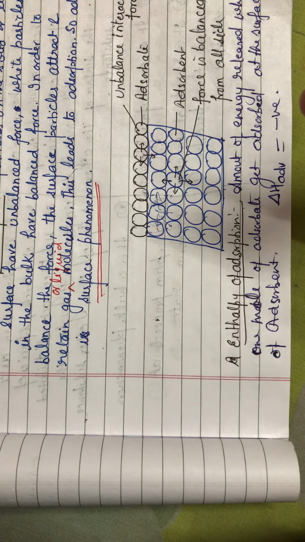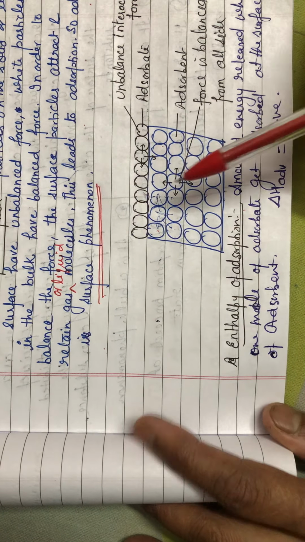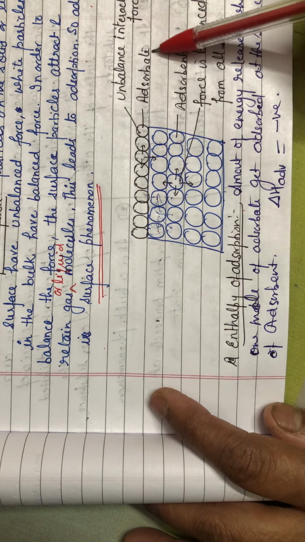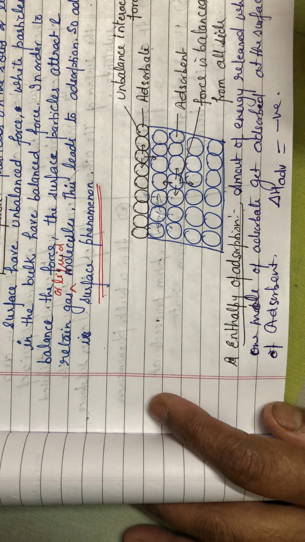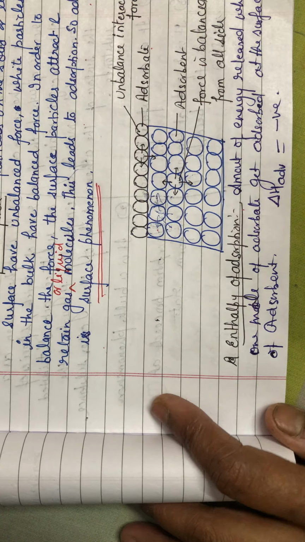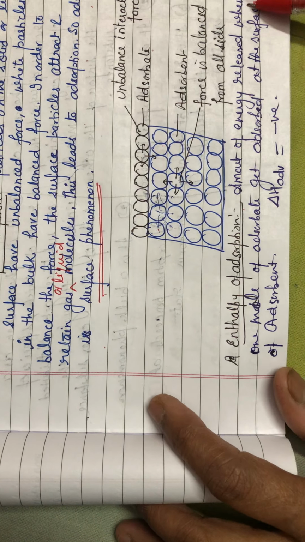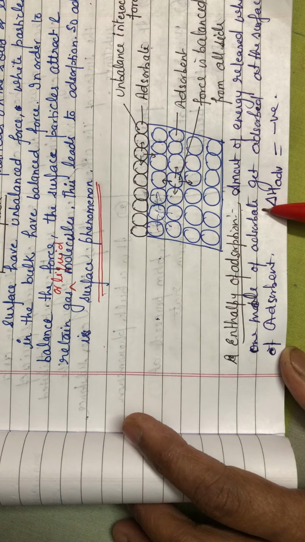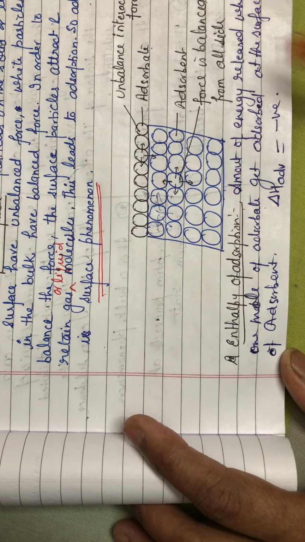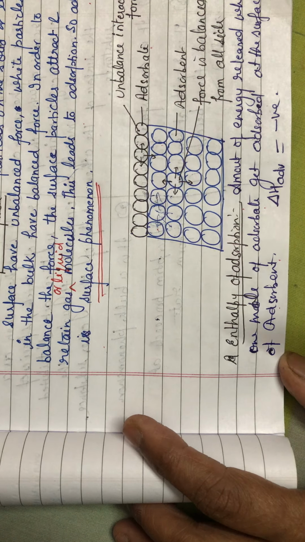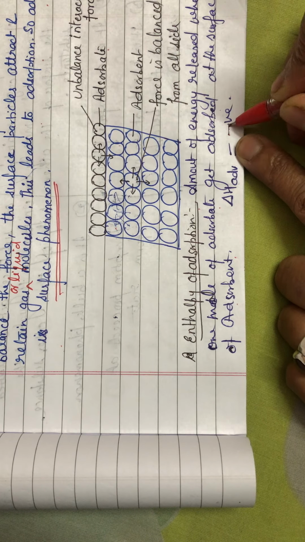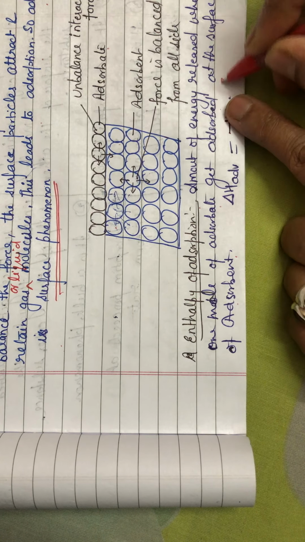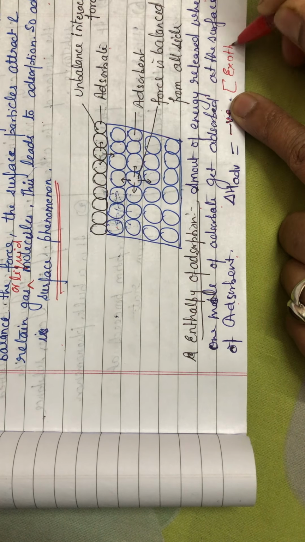This bond may be weak or may be strong. So it is making a bond with the adsorbate particles. And you know, during bond formation, energy is released. So the amount of energy released when 1 mole of adsorbate gets adsorbed at the surface of the adsorbent is known as enthalpy of adsorption, and it is always represented by a negative sign because it is an exothermic process.